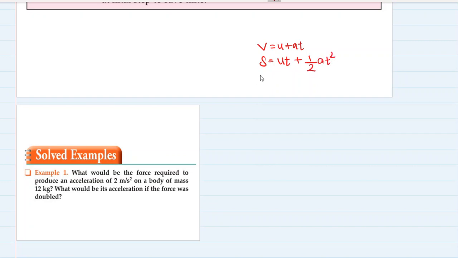and V square is equal to U square plus 2AS. These three formulae will also come into play. We have to apply these three formulae as well in some of the cases. So don't think that, okay, let's forget the equations of motion and begin new. You cannot begin new. You have to understand those concepts very well to apply them over here, right?